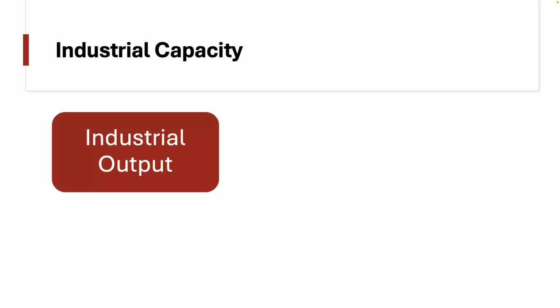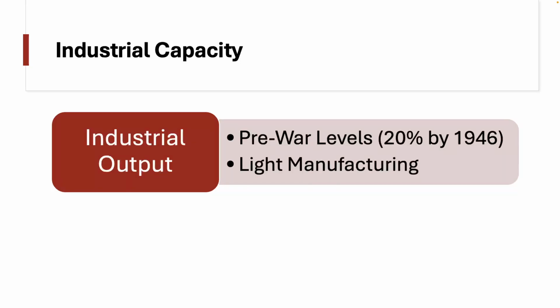We can see ultimately that there's clearly 20% towards pre-war levels, and at the same time, we can see that according to a report by the United Nations Economic Commission for Asia and the Far East in 1951, China's industrial production and industrial output was primarily that of light manufacturing.